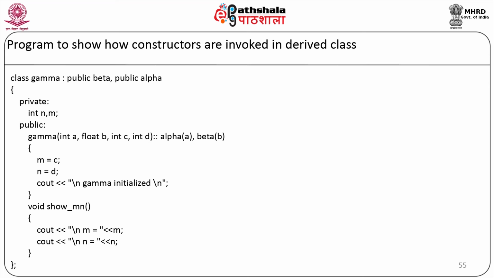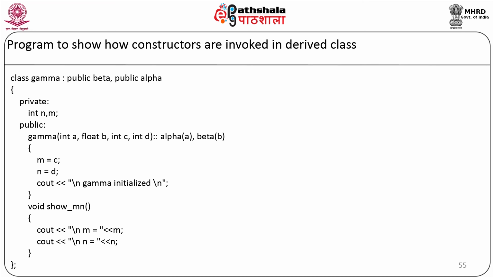Now we will have one more member function, show mn. Here we are going to display the value of m and n on the screen, cout m and cout n, and our class will end. Now we will start with our main program. Integer main, gamma g, we are going to pass four parameters: 5, 7.65, 30 and 100. We are going to have a cout slash n. Now we will call the member functions g dot show x, g dot show y, and g dot show mn, return 0, and our main program will end.